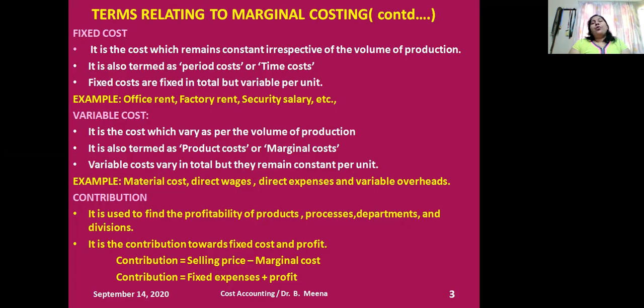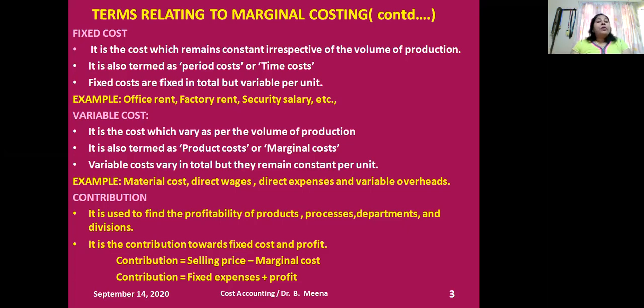In case I'm going to produce 200 units, 10,000 divided by 200, what will you get? Rupees 50 is your fixed cost per unit. So what I want to conclude is that the TFC, rupees 10,000 as per my example, remains constant, either I'm producing 100 units or 200 units. But the fixed cost per unit will vary if the production varies. For example, for the first 100 units I'm producing, the fixed cost per unit is 100.